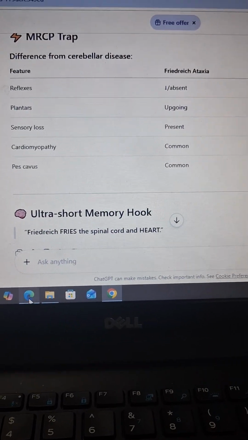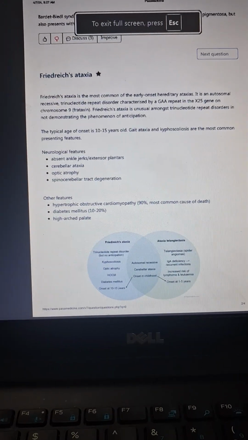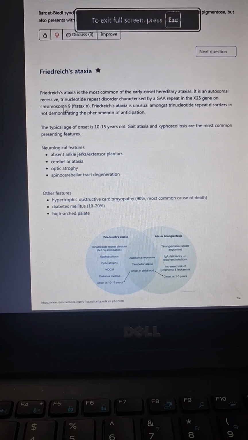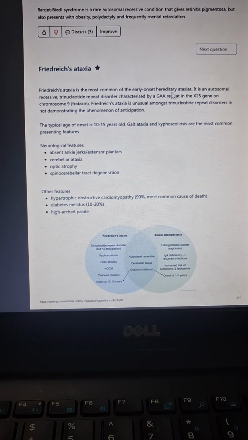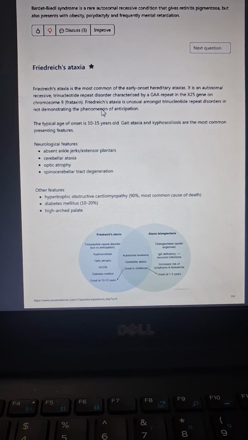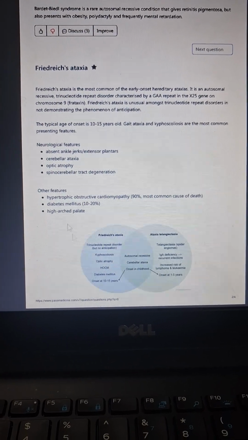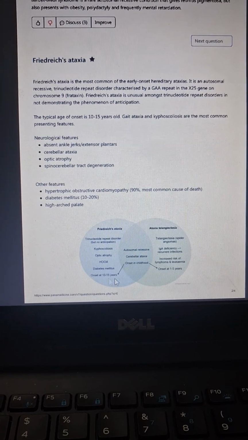Let us quickly recap the MCQs which can come on Friedreich ataxia. This is the most common. Autosomal recessive trinucleotide repeat disorder, which is GAA, X25 gene on chromosome number 9, frataxin. Then optic atrophy, hook'em, most common cause of death, onset is 10 to 15 years. Okay.